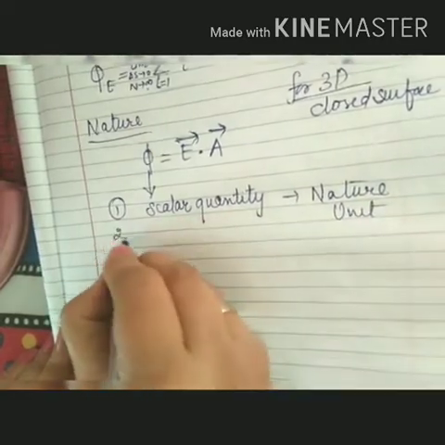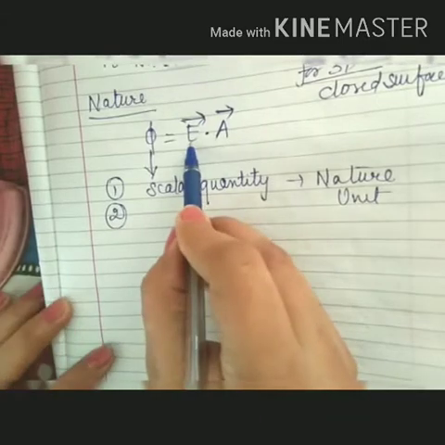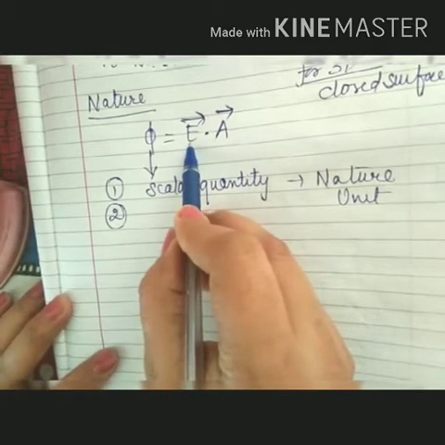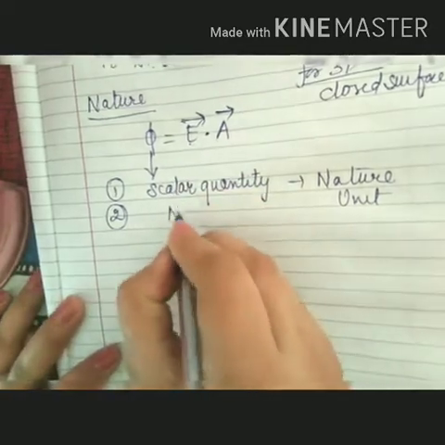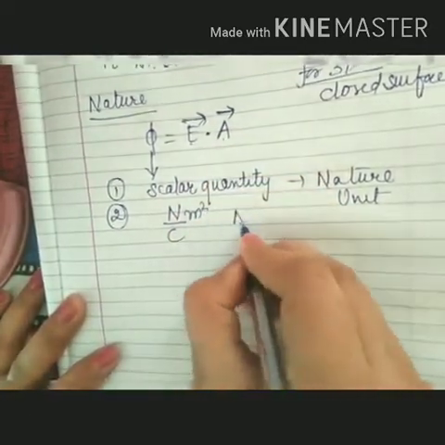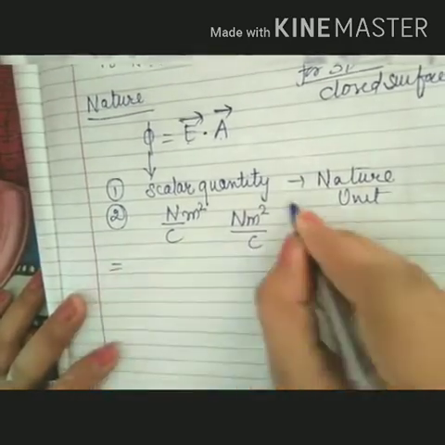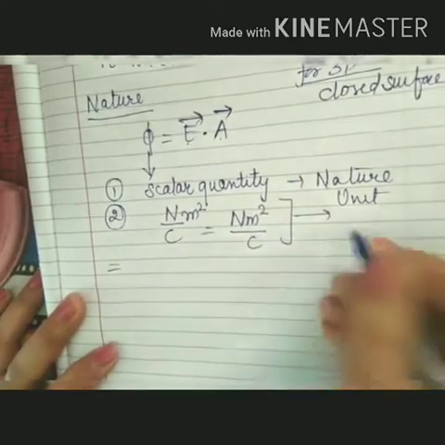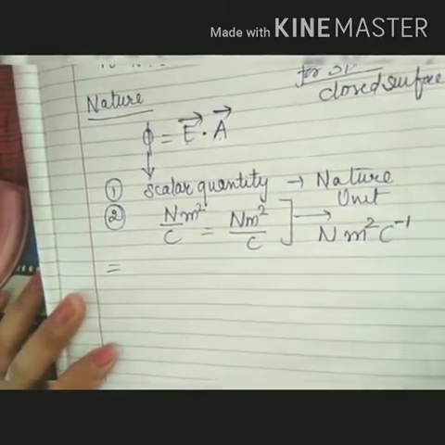It is obtained by the product of the unit of electric field and area. What is the unit of electric field? Have you remembered? In our previous video we learnt it is Newton per coulomb, and area is meter square. So it will be Newton meter square per coulomb. It can be represented as Newton meter square coulomb inverse.